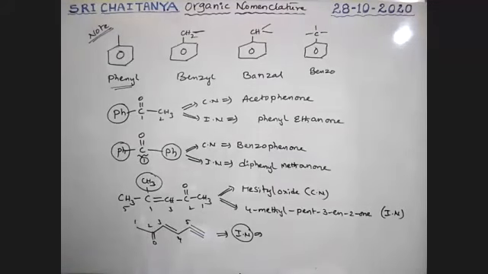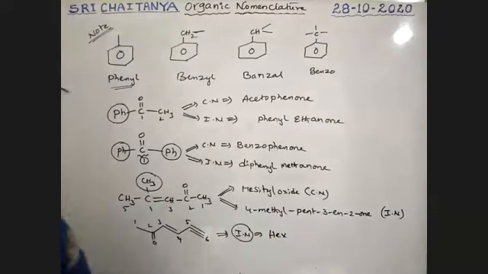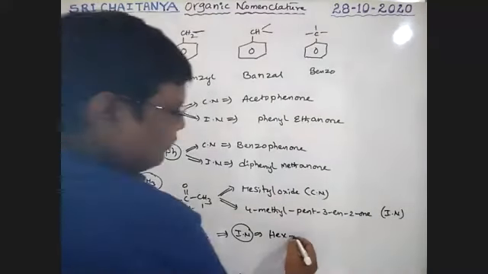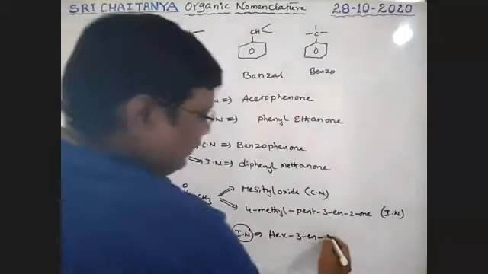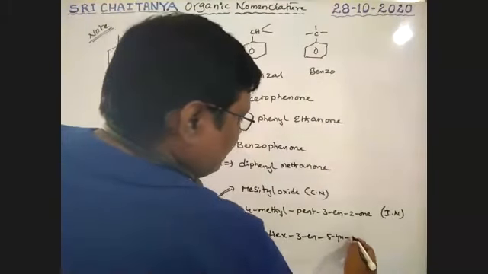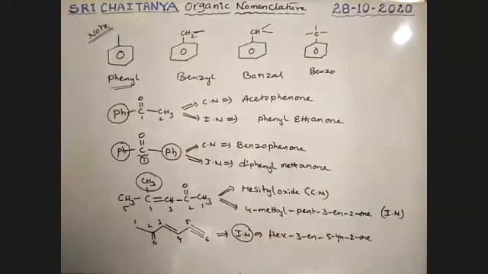So therefore, 1, 2, 3, 4, 5, 6 also. 6. Okay. So hex-3-en-5-yn-2-one is the name of this compound. Next.